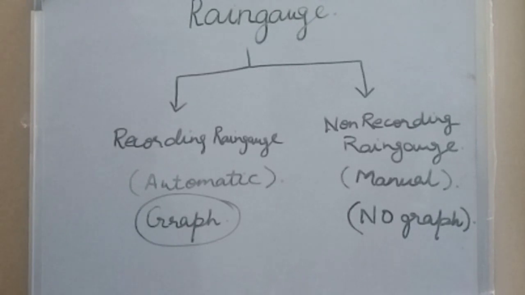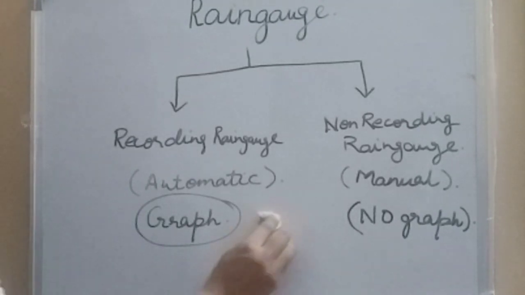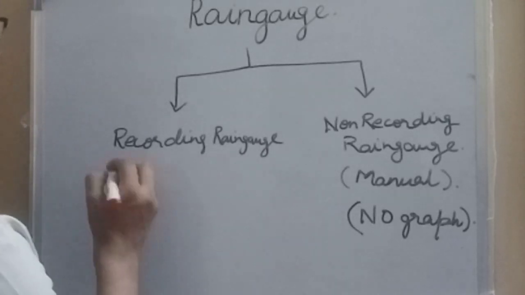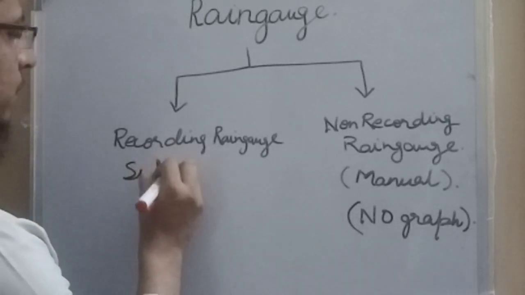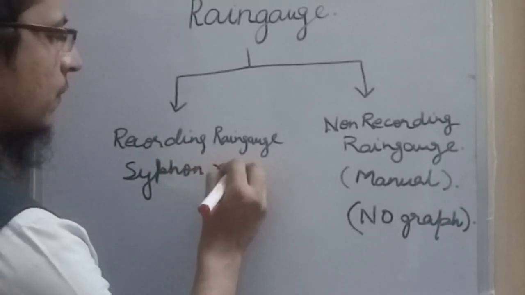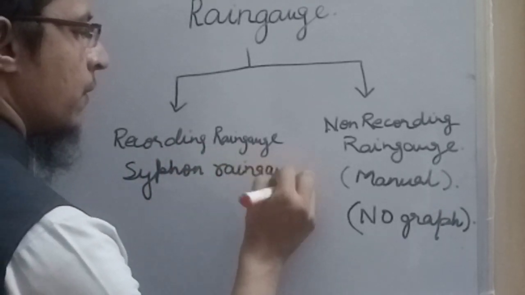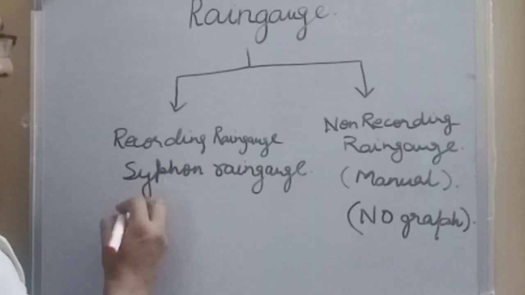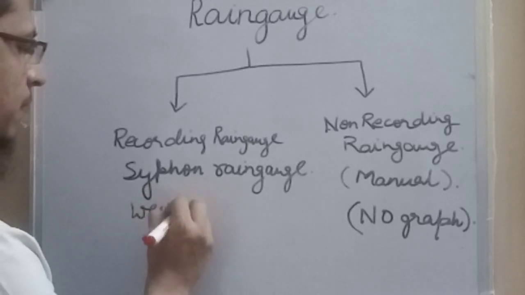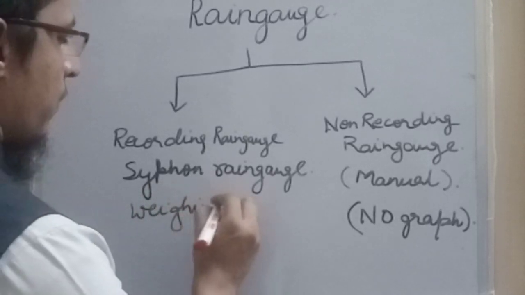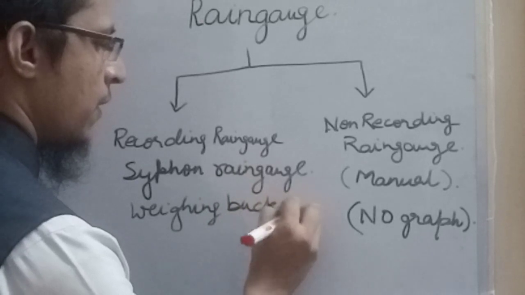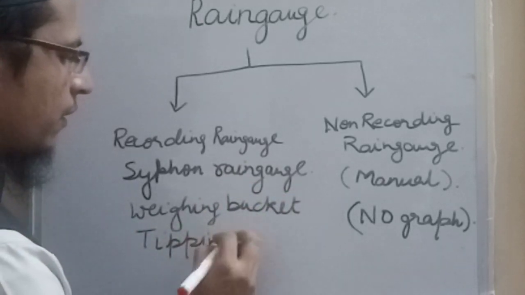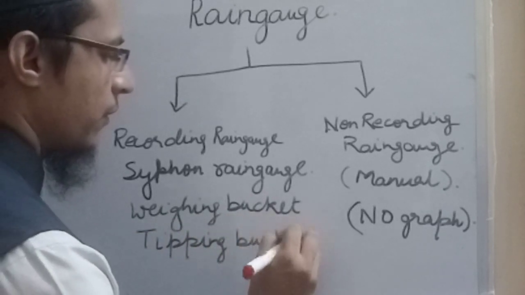In India, the most commonly used recording rain gauge is the siphon rain gauge. This is also known as the float rain gauge, and other rain gauges are the weighing bucket and tipping bucket rain gauges.